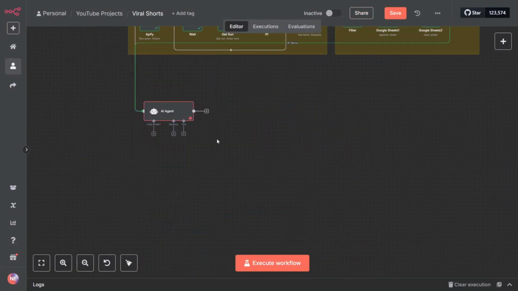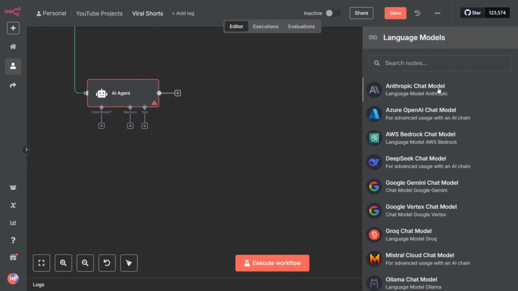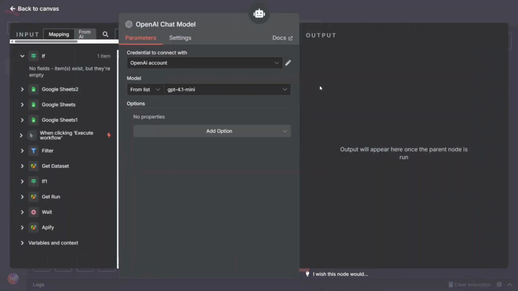So let's select the chat model. Let's just click here, chat model, and I'll select OpenAI. I normally use OpenAI most of the times. I'll select GPT-4 mini. The first thing you have to do is to connect your new credentials. How to do this? It's a very simple job. Probably in a minute you'll be done. It's just going to OpenAI dashboard and grabbing the OpenAI key. And if you don't have the credits, you just have to push in a minimum of $5 and you'll be on your way grabbing your API key.